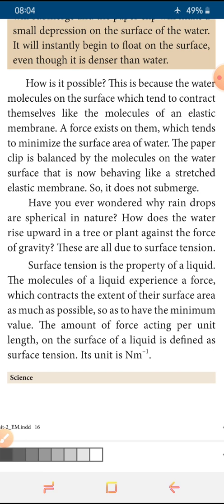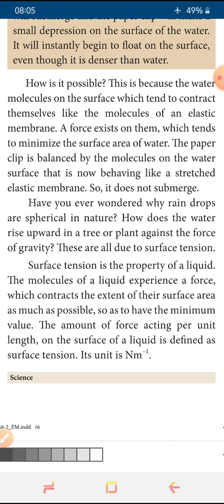So the minimum value, the amount of force acting per unit length. Okay, the force is acting from the molecules, and for that we are giving a definition. The amount of force acting per unit length on the surface of the liquid is defined as the surface tension. Its unit is Newton per meter. Okay, so you understood what surface tension is? Surface tension is nothing but the amount of force acting per unit length on the surface of the liquid. It is happening due to the molecules, and this is called surface tension.